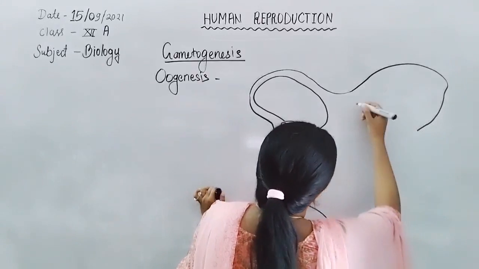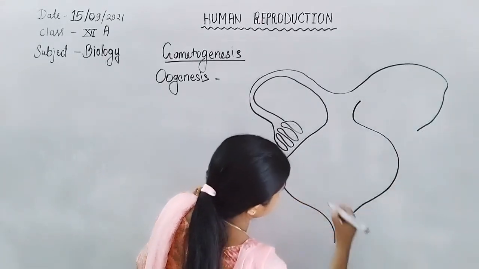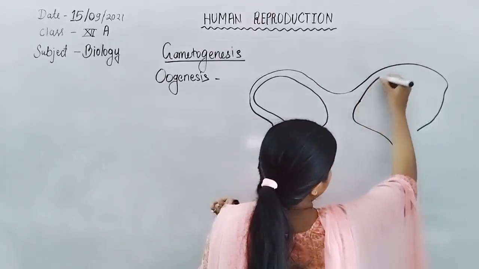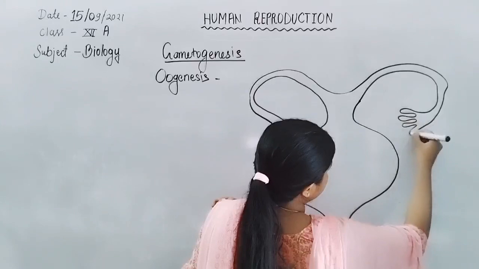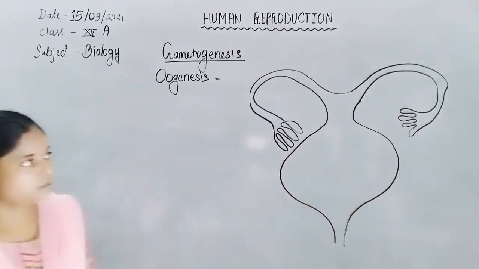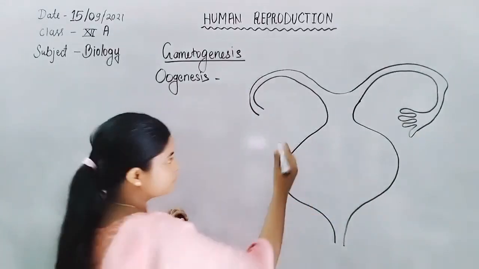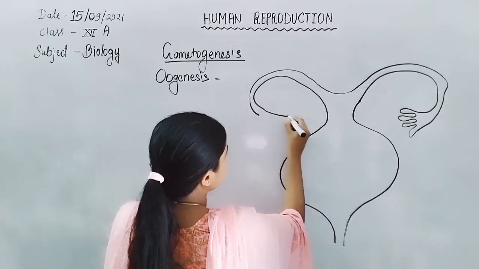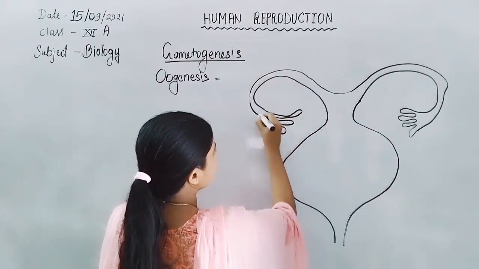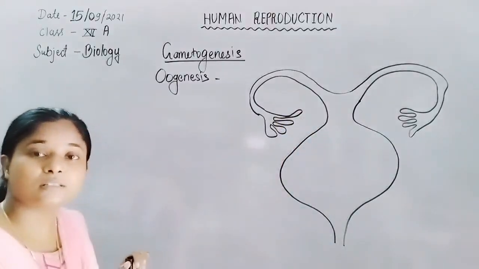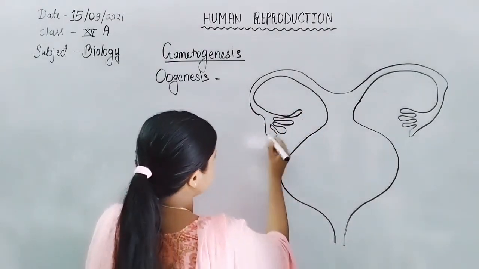Similarly, here is also fimbriae, fallopian tube, uterus.